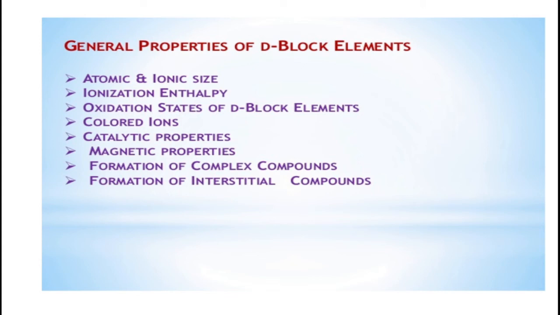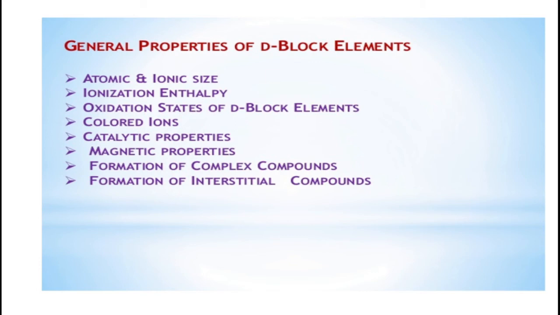This unique property is due to the fact that the energy levels of 3d, 4d and 5d orbitals are fairly close to those of 4s, 5s and 6s orbitals respectively, and therefore in addition to ns electrons, a variable number of n-1 d electrons are also lost in getting various oxidation states.